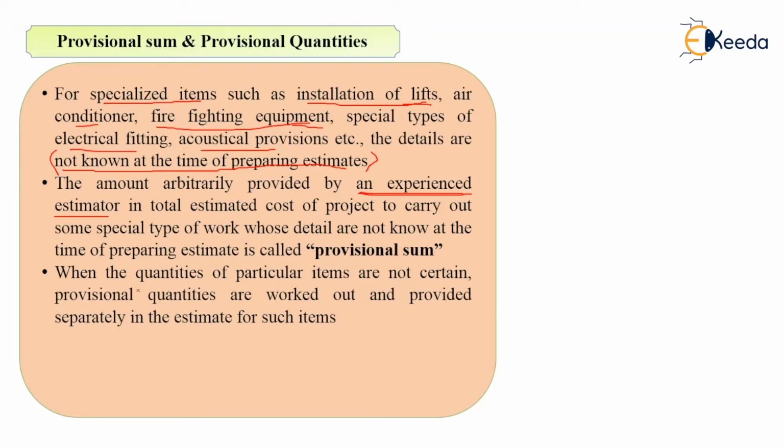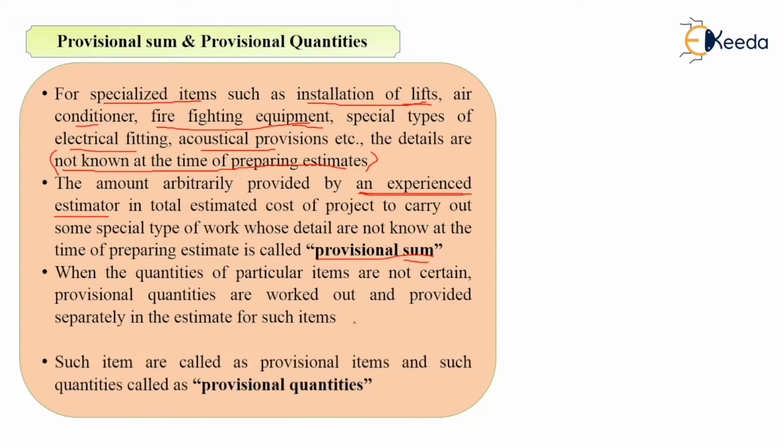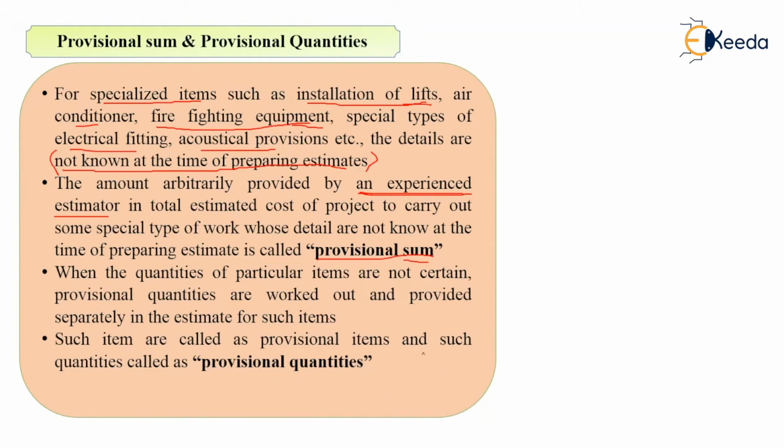Now there is a slight difference between provisional sum and provisional quantities. I have told you what provisional sum is. Provisional sum is the amount, and provisional quantities means those quantities for which provisional sum is added. When the quantities of particular items are not known, provisional quantities are worked out. Means normal quantities are not known. At the time when normal quantities are not known, what we will do? We will work out the provisional quantities, and they are provided separately in the estimate for such items. Such items are called provisional items, and the quantities of those items are called provisional quantities.